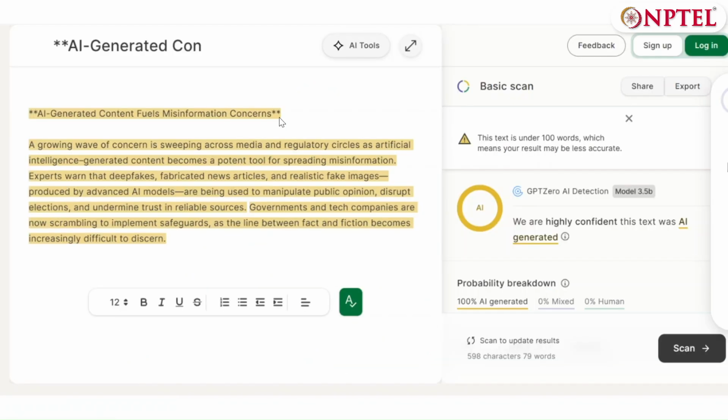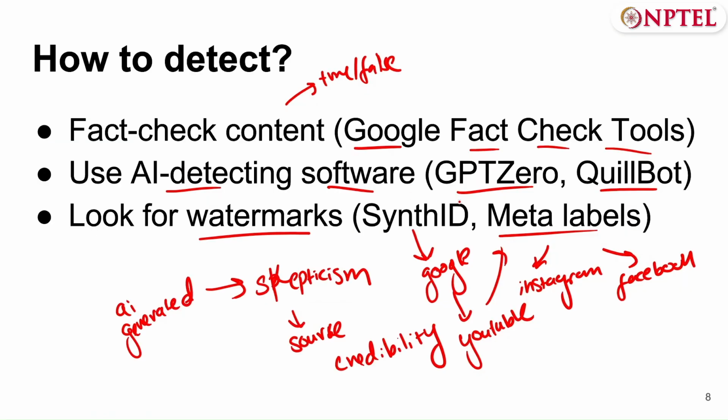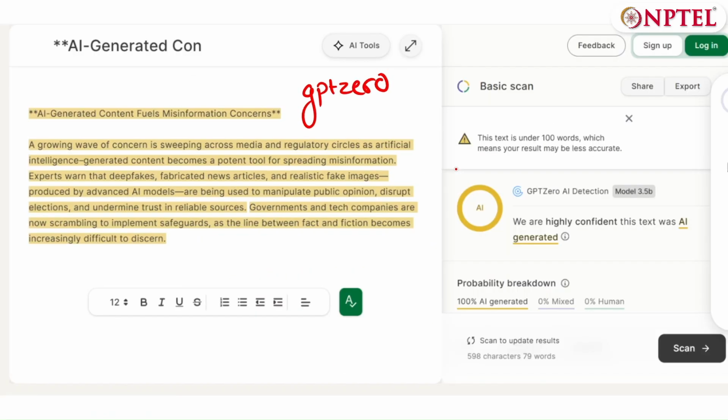So, taking one example, this is software called GPT-0, as we discussed before. We can see that I've basically asked ChatGPT to create some random text on AI generated misinformation. I pasted that here, and through a basic scan, we can see that it is highly confident that this is AI generated text. So we can check for news articles, any form of fake news and stuff like that. We can copy paste the text here to see if it was AI generated news.